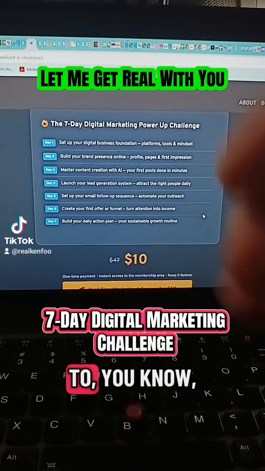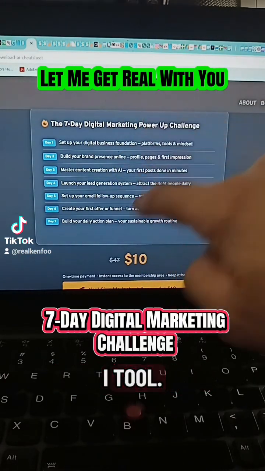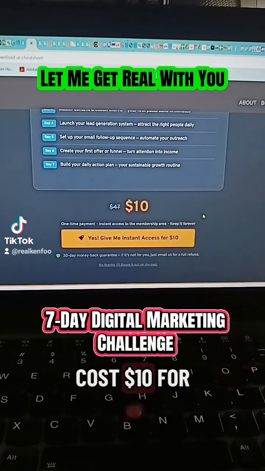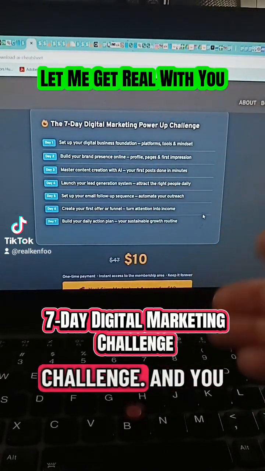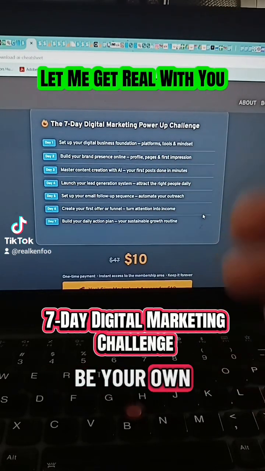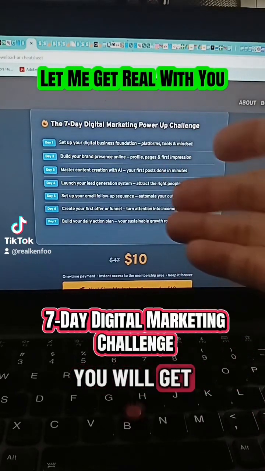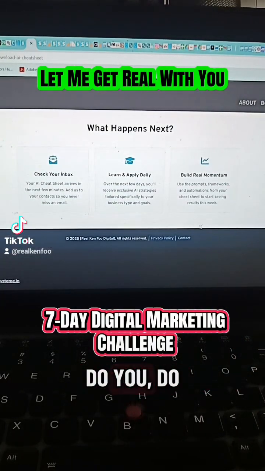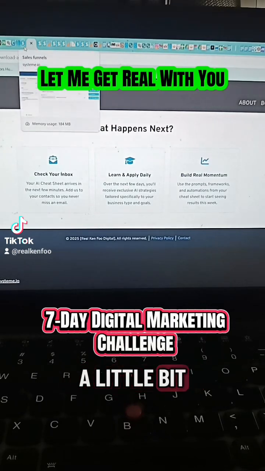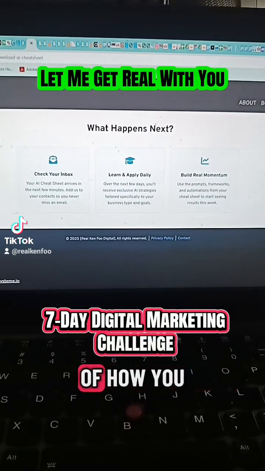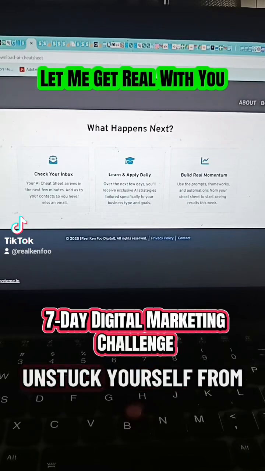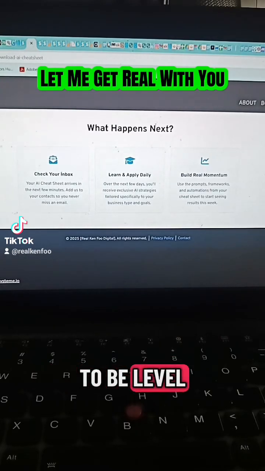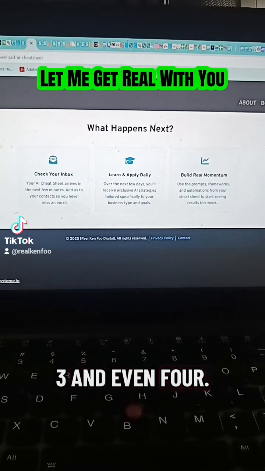So I'm able to bounce off ideas with my AI too, and this is what it presented. You see how professionally done it is. And it only costs $10 for the entire 7 days challenge. You get to keep it because it will be your own private membership area where you get to access all these resources. And there you have it. So do you now learn a little bit more from my introduction of how you can unstuck yourself from a level 1 AI user to be level 3 and even 4?